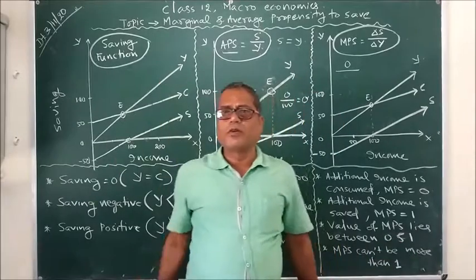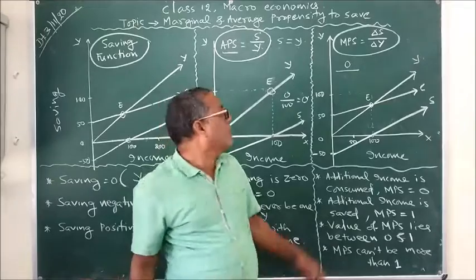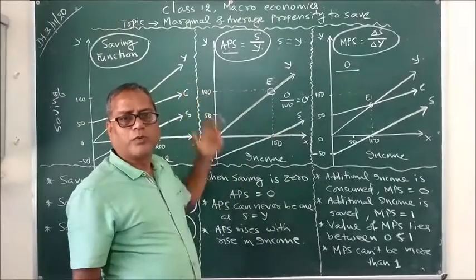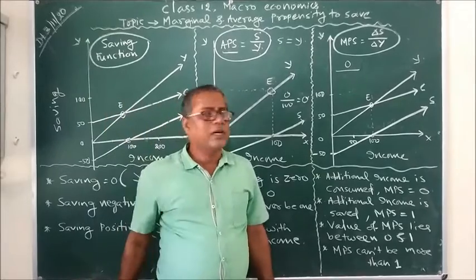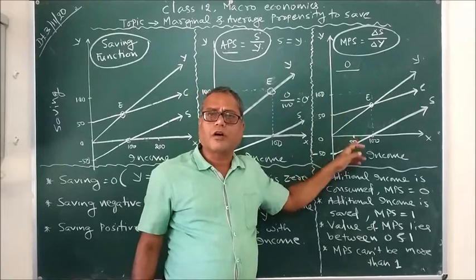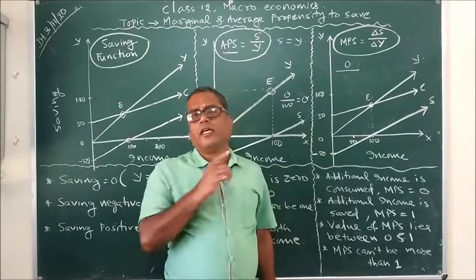So this is all about marginal propensity to save, average propensity to save, and the saving function. Tomorrow we will be learning two different things: derivation of the saving curve from the consumption curve, and derivation of the consumption curve from the saving curve, along with the investment function.